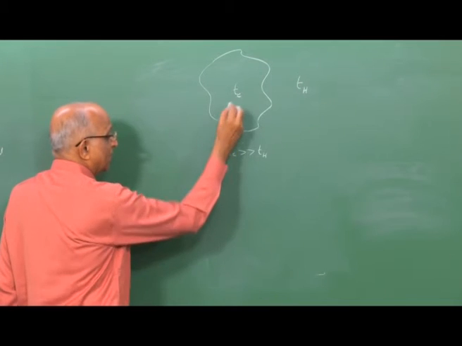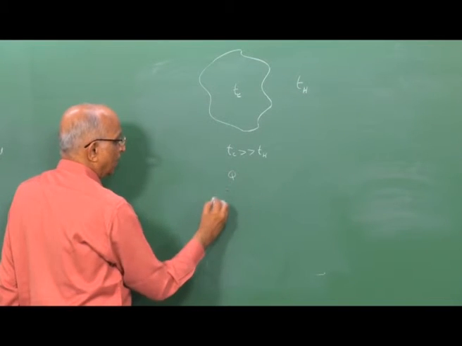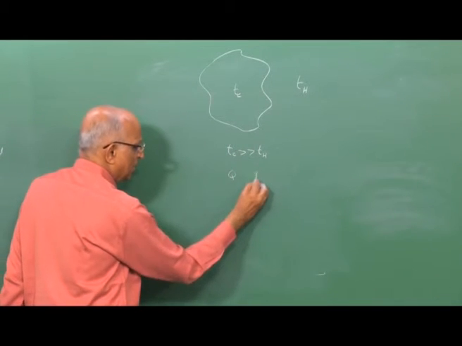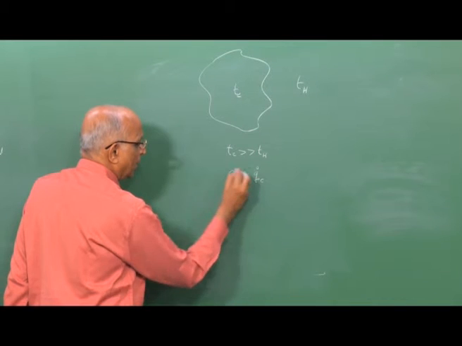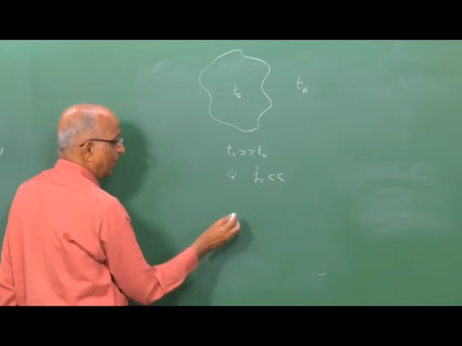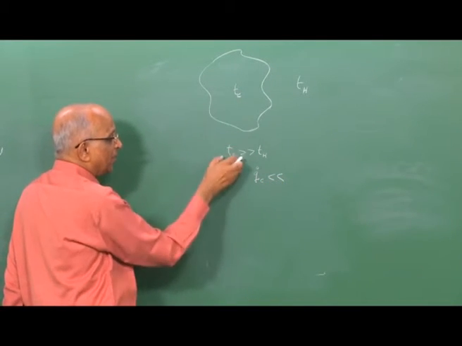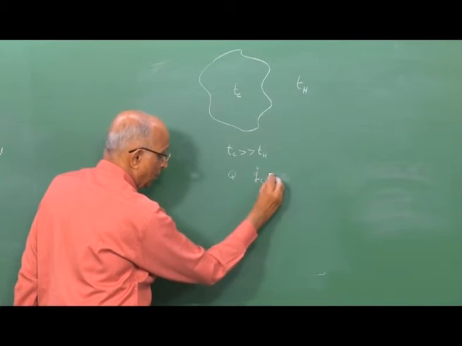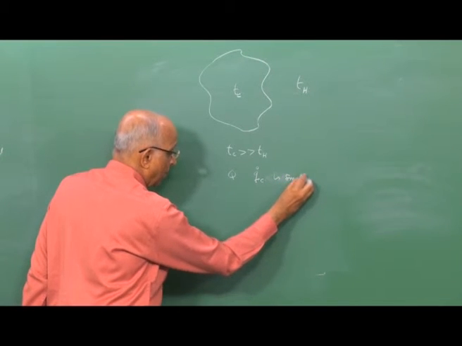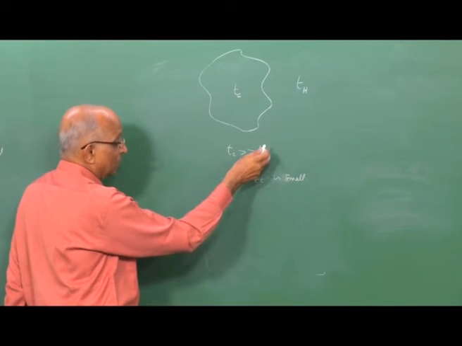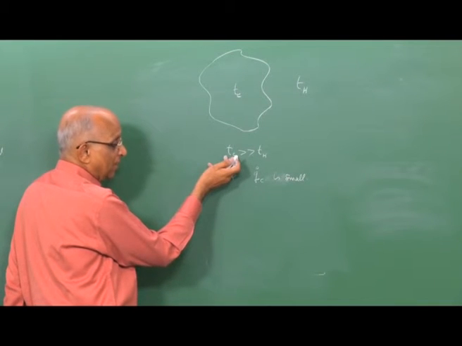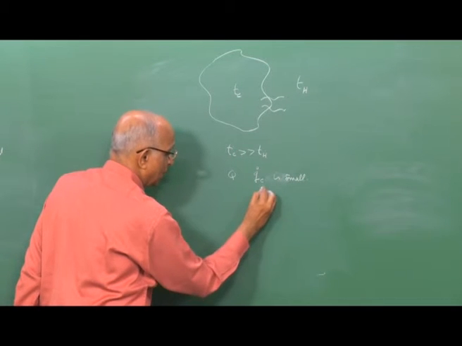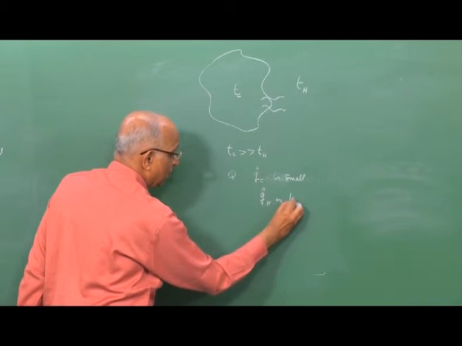Therefore, if some heat is getting generated, it is getting generated over a large time. That means the value of Q dot C is going to be very much less. The time for heat generation is large, therefore the rate of heat generation is small, Q dot is small. But since the heat transfer time is now much smaller than the chemical reaction time, the rate at which heat is getting lost, Q dot H, is large.